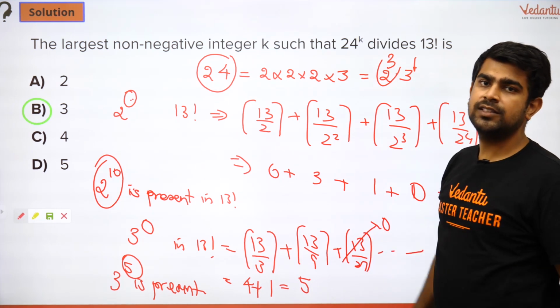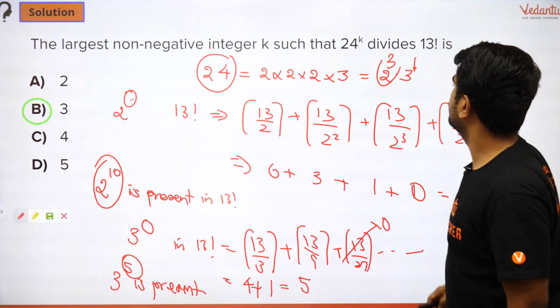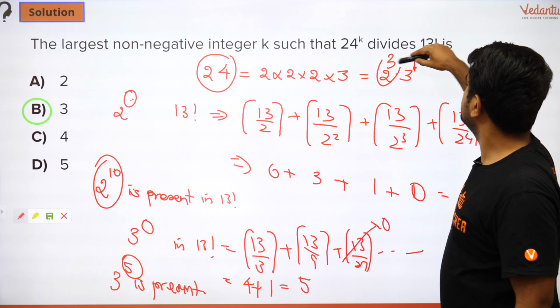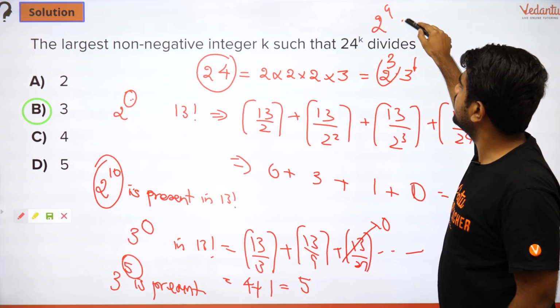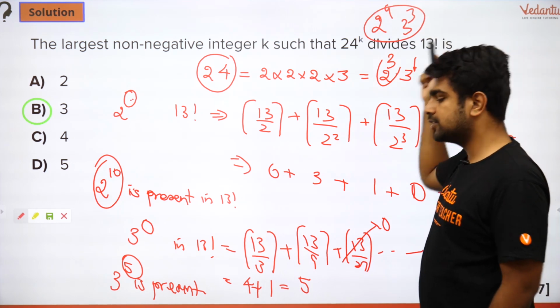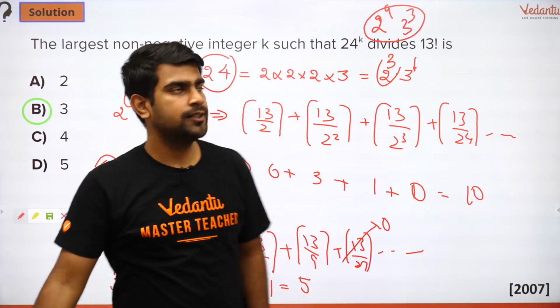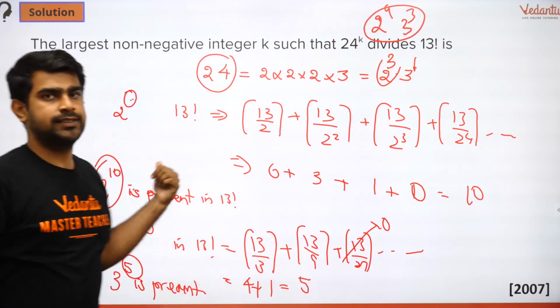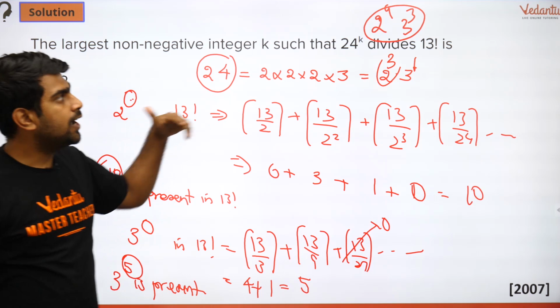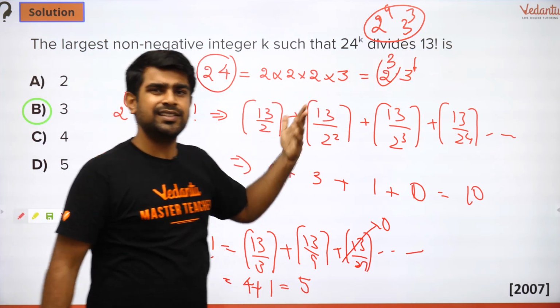Okay. So that will not be even rational because it is 3 to the power 10 by 3, which is not rational. Okay. So let's take 2 to the power 9 and 3 to the power 3. This makes sense. This is the answer for this question. Because when I take 2 to the power 9, do I have 9 2's present? Yes, I have 9 2's present. And do I have 3 3's present? Yes, 3 3's are present.